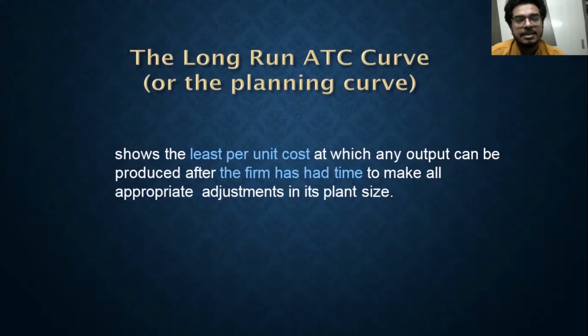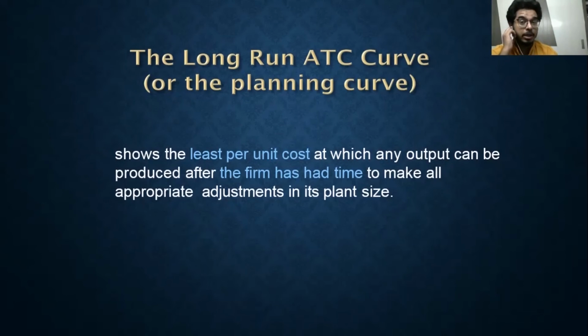It can increase labor input, capital input, and whatever else, right? So it shows the least per unit cost at which any output can be produced in the long run.